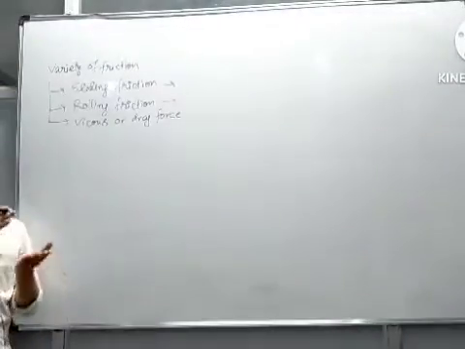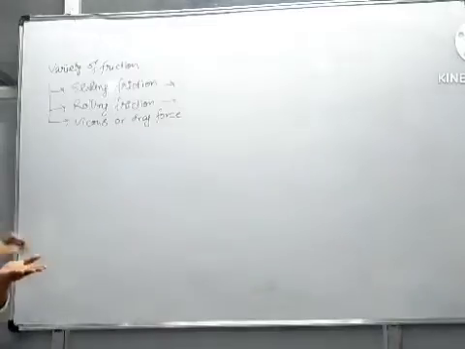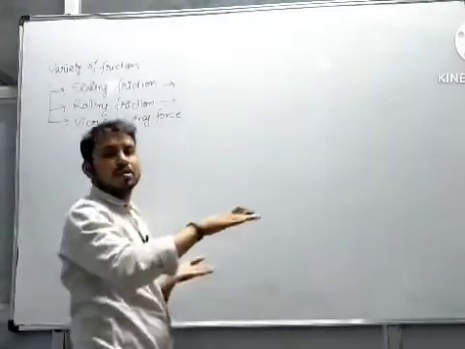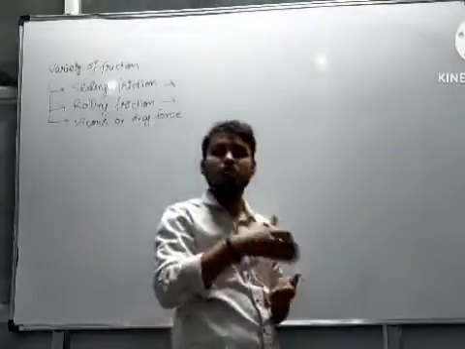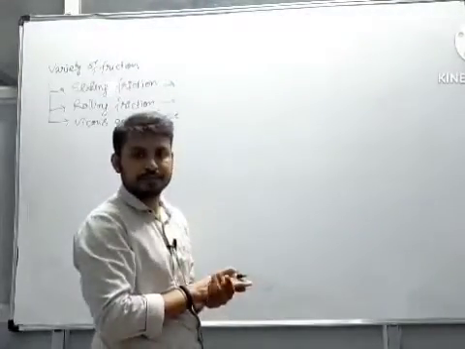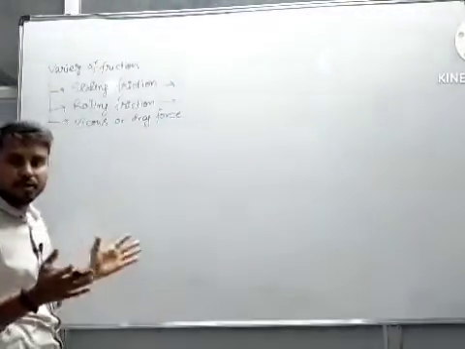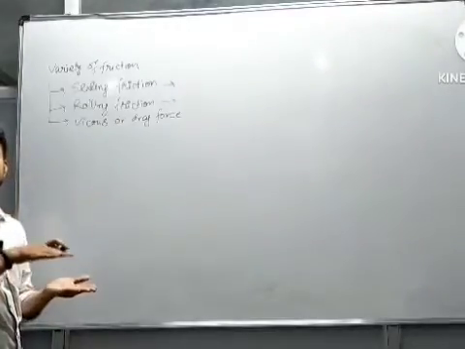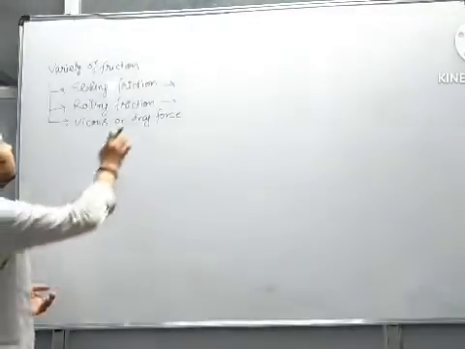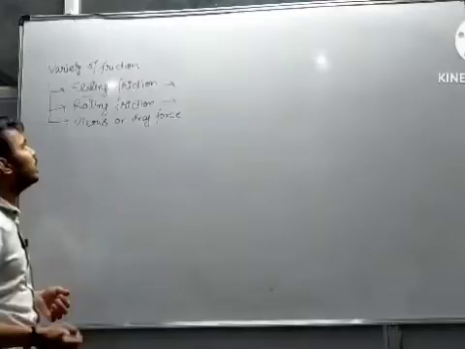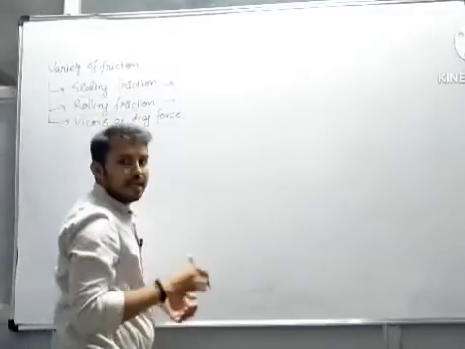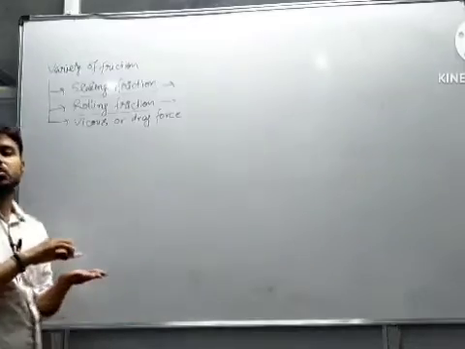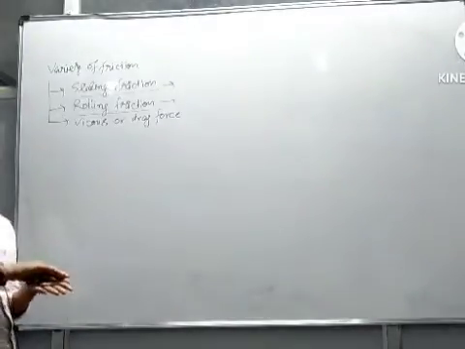Sliding friction acts when two surfaces slip over each other, or they tend to slip over one another. Either they slip over each other or they tend to slip over each other, then the friction involved is said to be sliding friction. Rolling friction acts when an object rolls over the surface of another body.